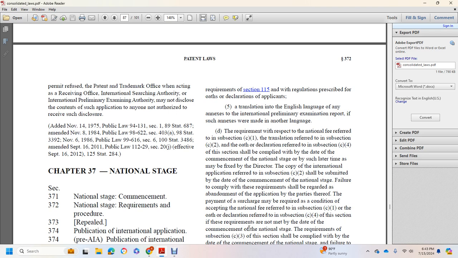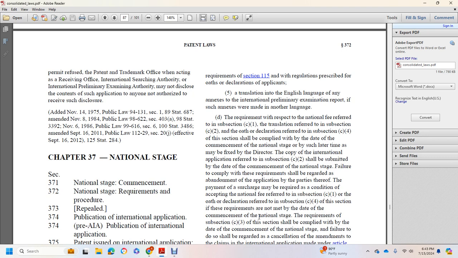Of the section complied with the date of the commencement of the national states just related with the may be defective with the director of the copy of the international application related with the subsection C that is submitted with the date of commencement of the national states. Failure to comply with the requirements shall be regarded with the ban of the application parties thereof the payment of surcharge required with the condition accepting the national fee